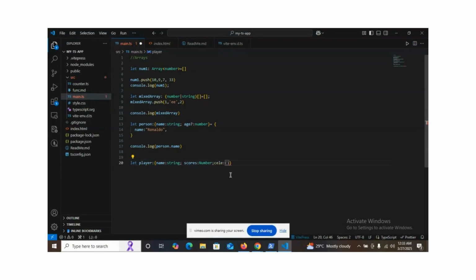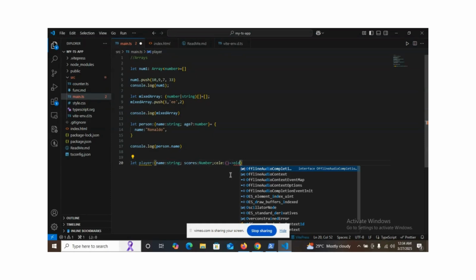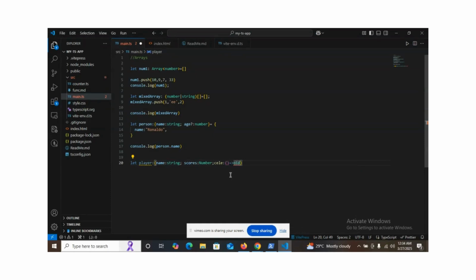I can go ahead and put the function inside. Let's say the function is called void. So let's see, call the function void. Sorry, what is happening to my v?